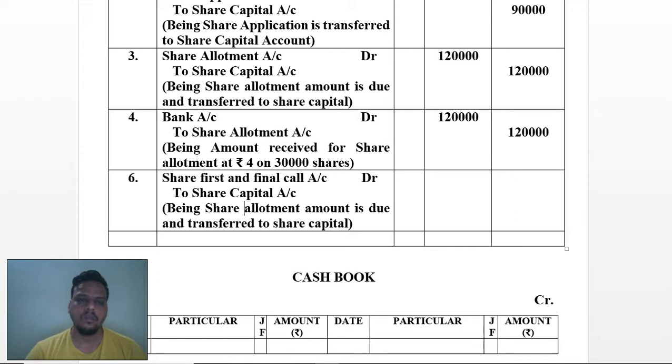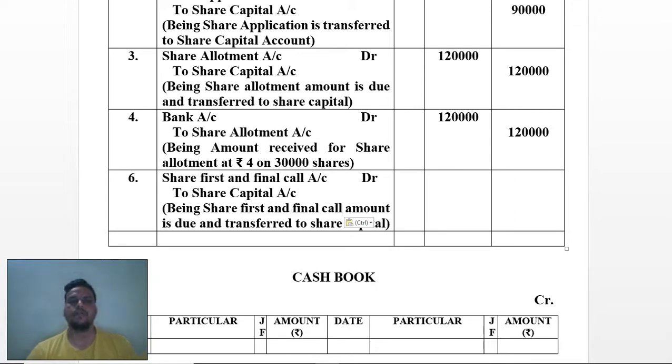Here only a name will be changing and amount will be changed. Being share first and final call amount is due and transfer to share capital. Amount will be 90,000 because here it has been accepted as 3 rupees. 3 rupees into 30,000 shares is equal to 90,000.